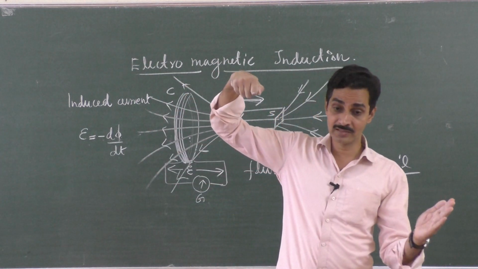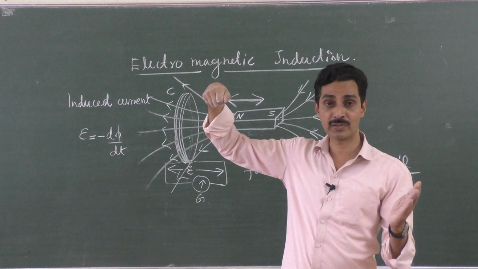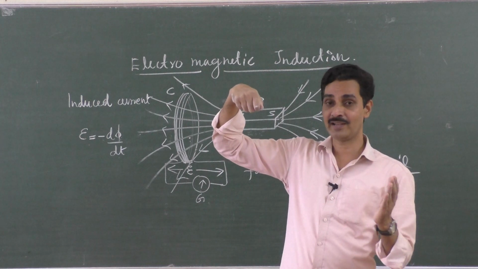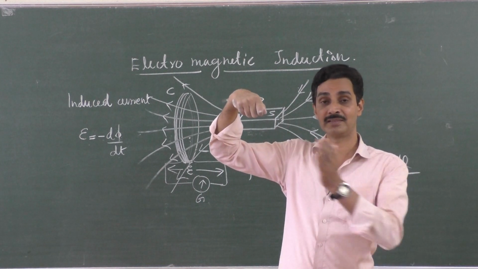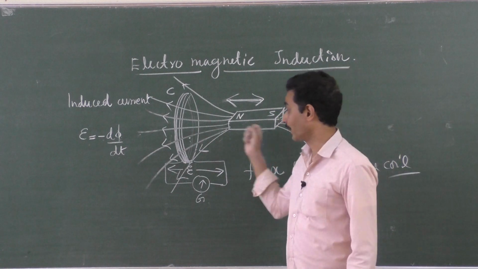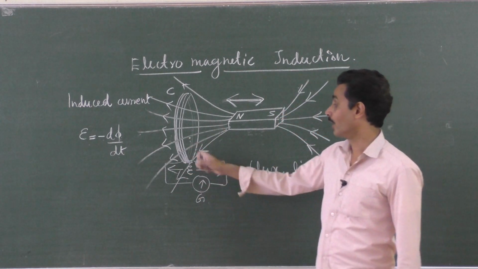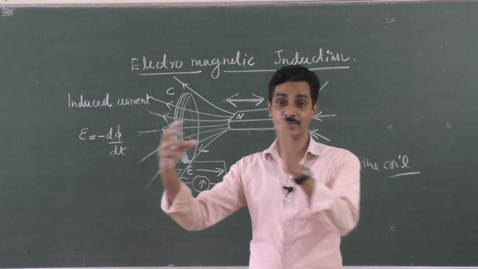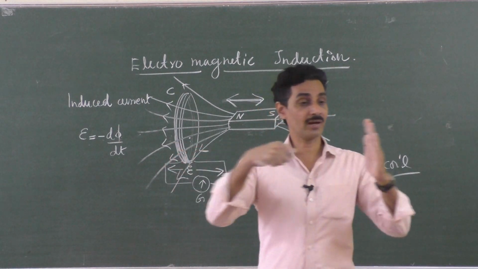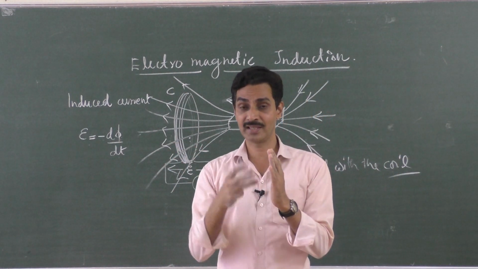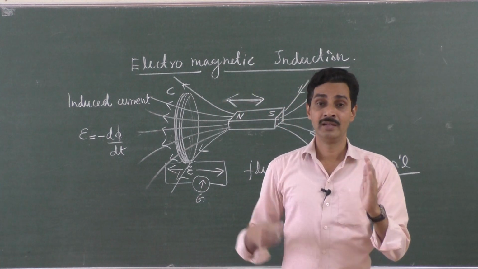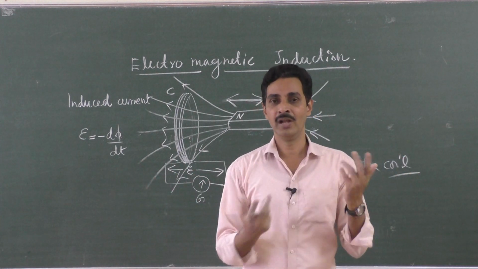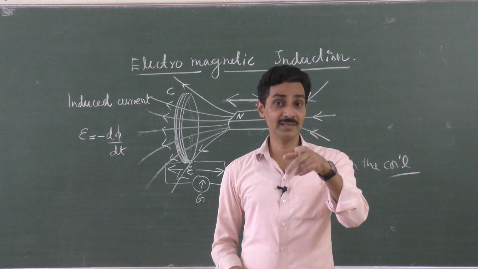Either you have to bring the torch towards the book or away from the book if you want different intensity of light on the book, or keep the torch stationary. If your right hand is tired, take the book in the left hand like this. So either the magnet should move towards the coil or away from the coil, or the coil should move towards the magnet and away from the magnet. If you move both like this with the same speed, no use. If you move both torch and book with the same speed, there is no change in the luminous flux or light on the book. So if you move the magnet and coil both with equal speeds in the same direction, no use. But with equal speeds in the opposite direction is useful.